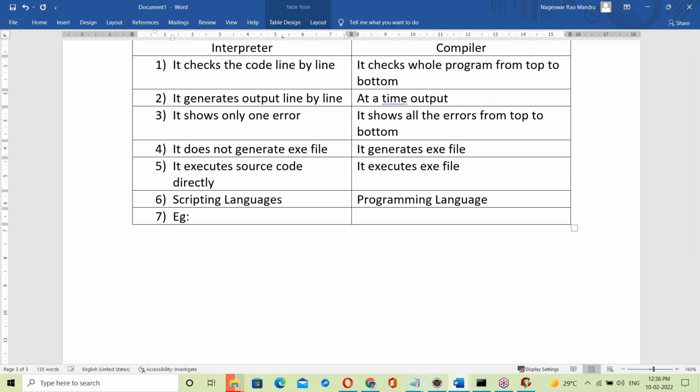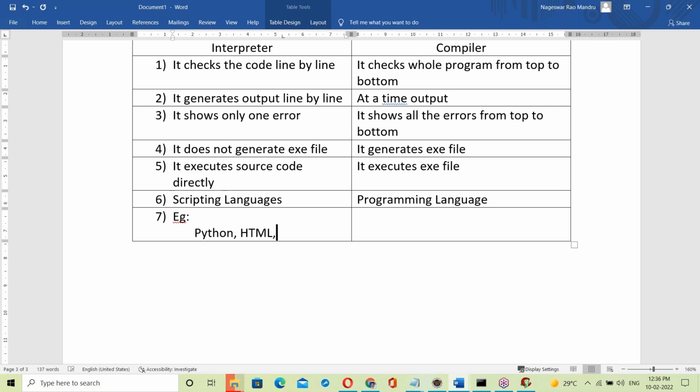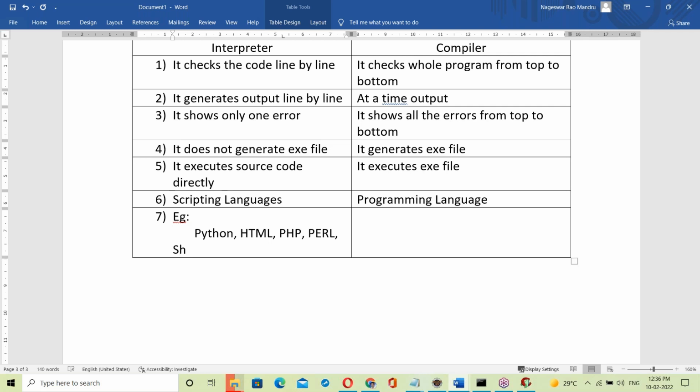Scripting language examples: Python is a best example. Next, HTML is a scripting language. PHP is a scripting language. Perl scripting is a scripting language. Linux shell scripting is a scripting language. JavaScript is also a scripting language.